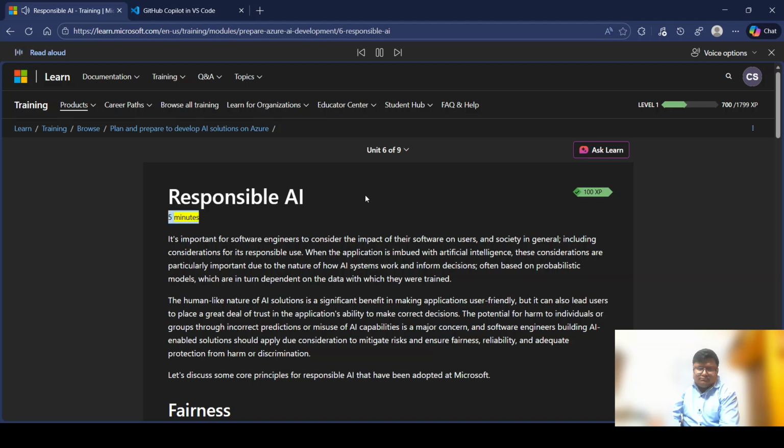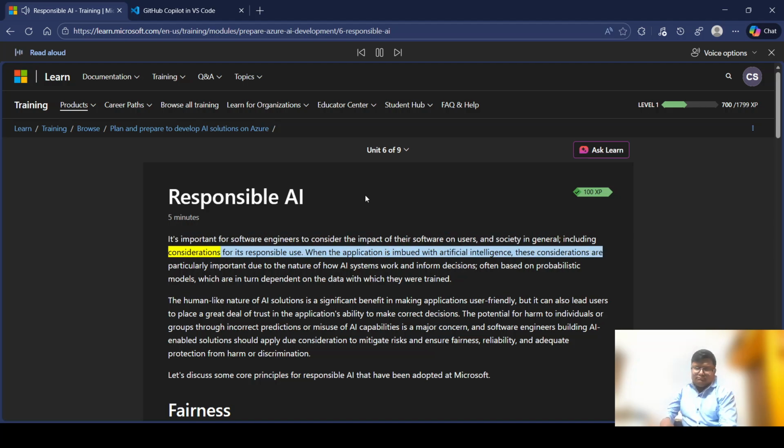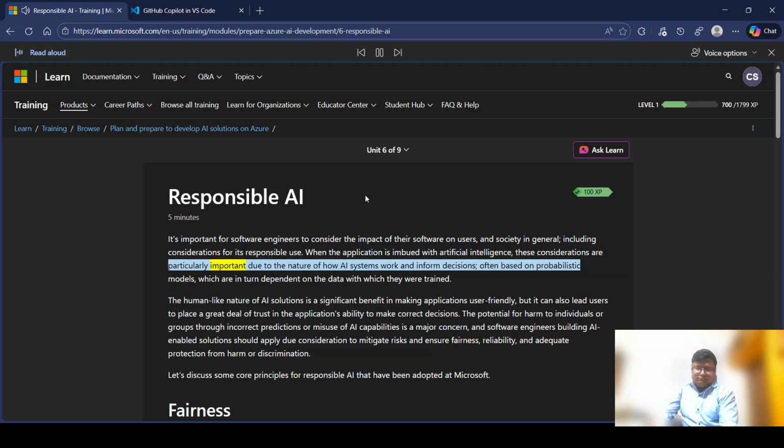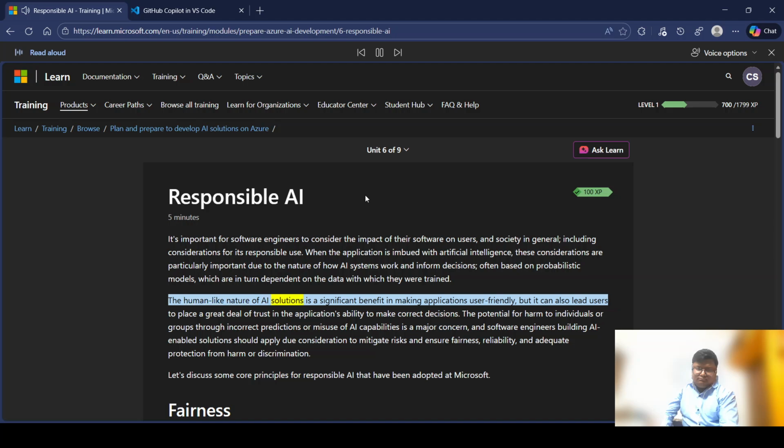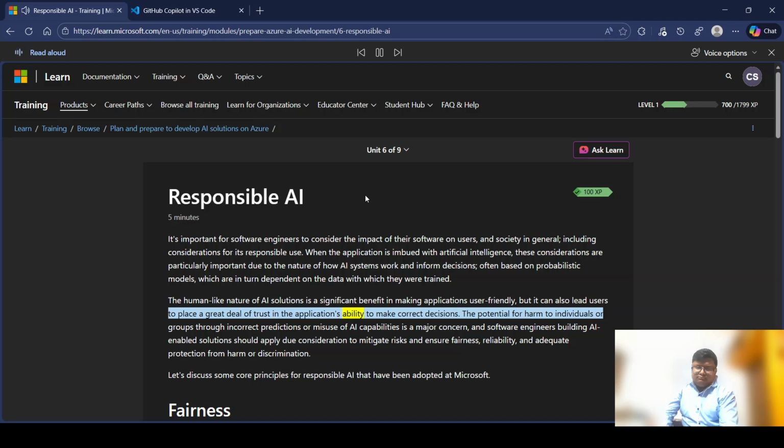It's important for software engineers to consider the impact of their software on users and society in general, including considerations for its responsible use. When the application is imbued with artificial intelligence, these considerations are particularly important due to the nature of how AI systems work and inform decisions, often based on probabilistic models, which are in turn dependent on the data with which they were trained. The human-like nature of AI solutions is a significant benefit in making applications user-friendly, but it can also lead users to place a great deal of trust in the application's ability to make correct decisions.